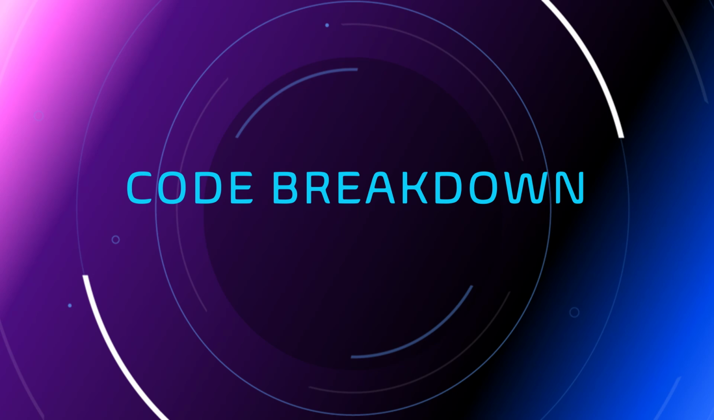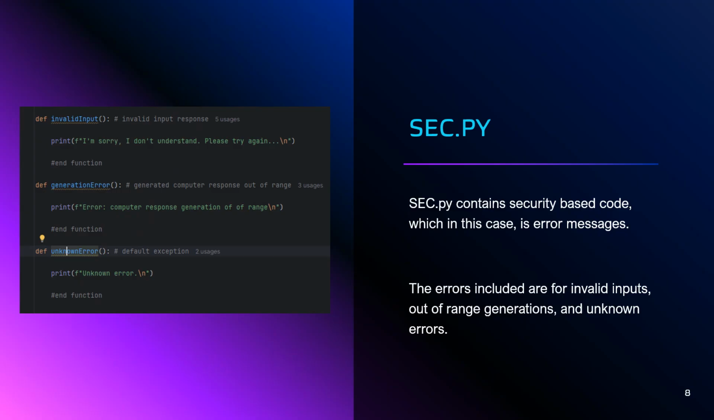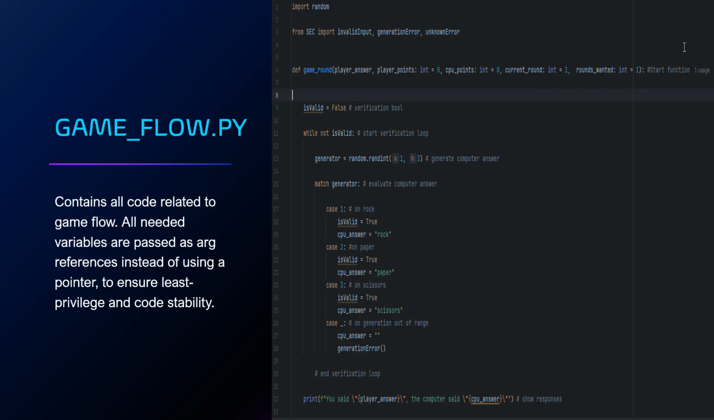And now for a breakdown of the code. The SEC.py file contains security-related functions, which, in this case, is error messages. The errors included are for invalid inputs, out-of-range generations, and unknown errors. The gameflow.py file contains the vast majority of the program and contains all of the interdependent flow code.